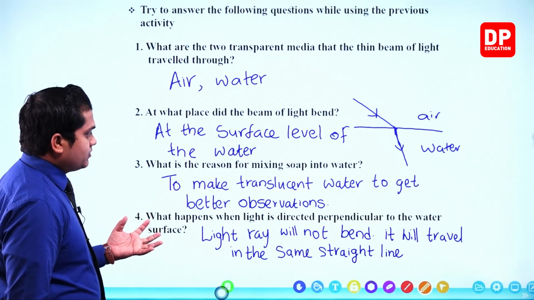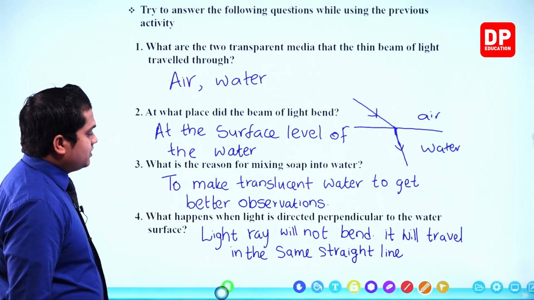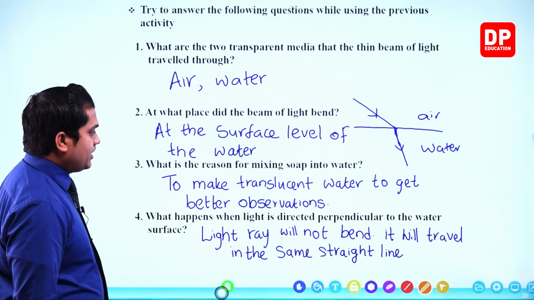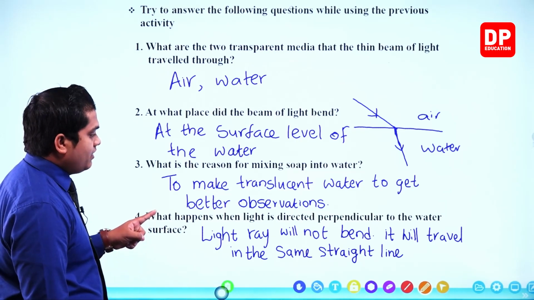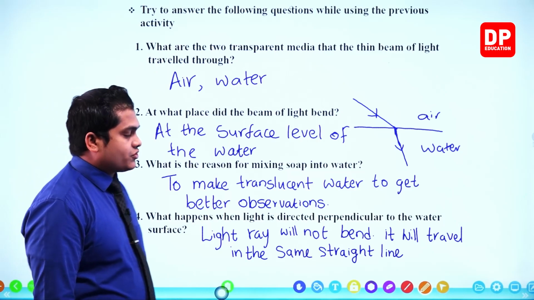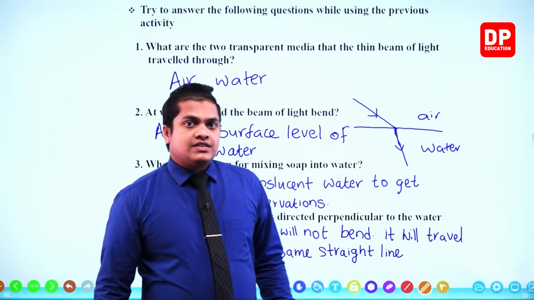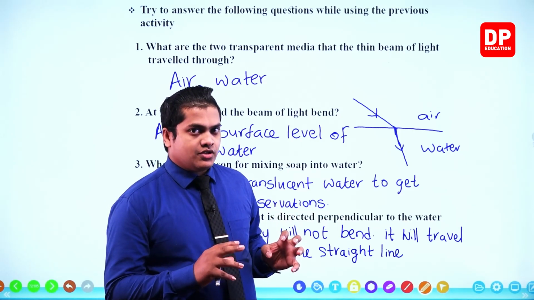To make the water translucent to get better observations. Then what happens when light is directed perpendicular to the water surface? Light ray will not bend at all. It will travel in the same straight line. So these are the answers for the questions given, my dear children.